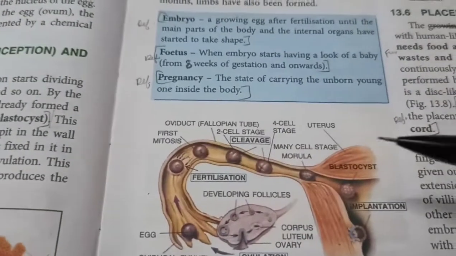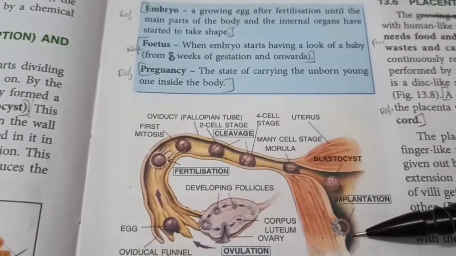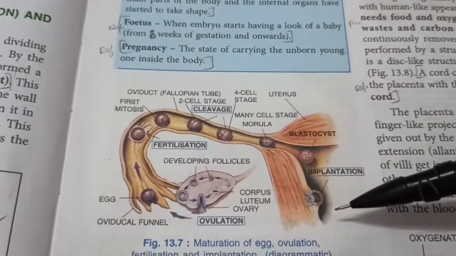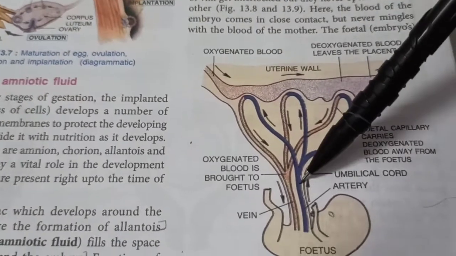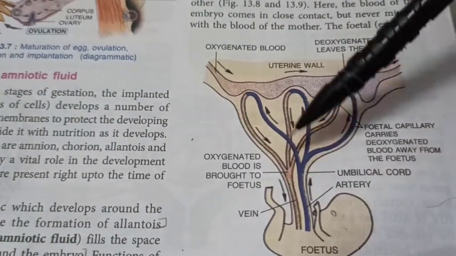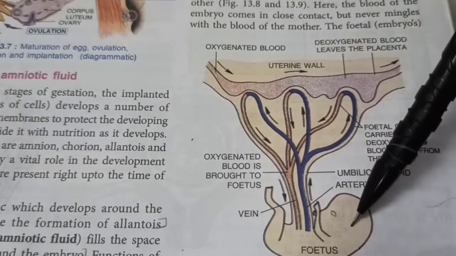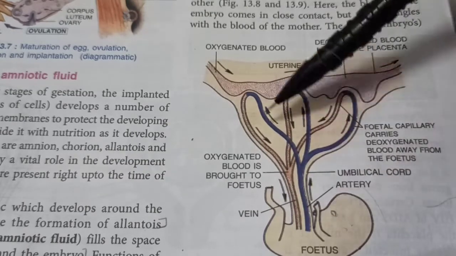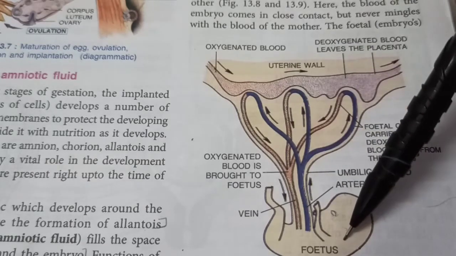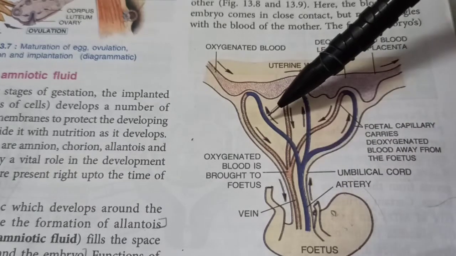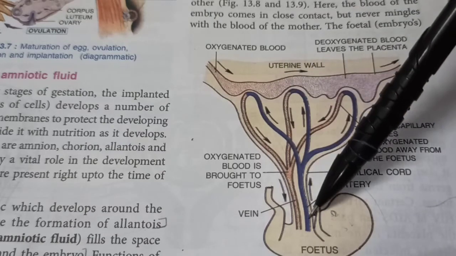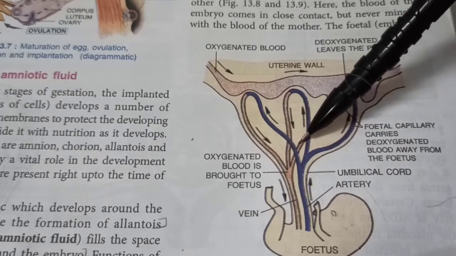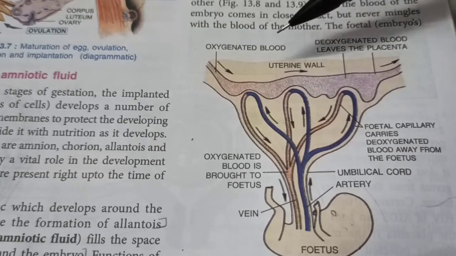So once again, the entire process step by step has been explained here till implantation. And once it's stuck here, then a tissue is created, which is a placenta. And look how the blood vessels develop as a link between the fetus and the mother's womb. The baby is actually surrounded by amniotic fluid. It can't breathe, but yet it will take oxygen from the mother's blood for its respiration. It will also take glucose and other antibodies and nutrients from the mother's blood, and it will give out its waste, its nitrogenous wastes, etc., which will be excreted by the mother.